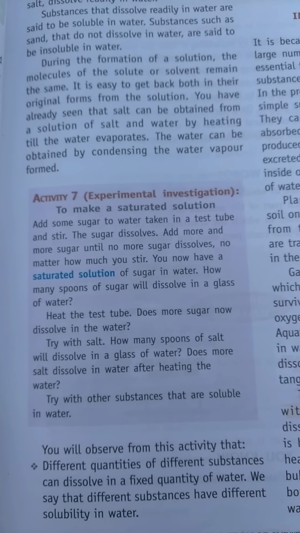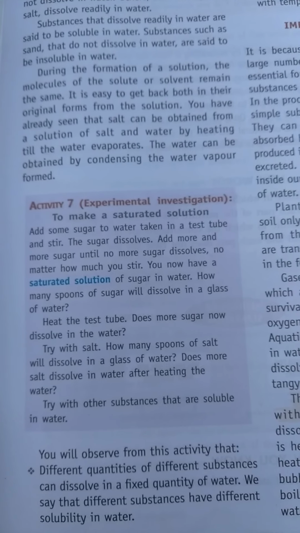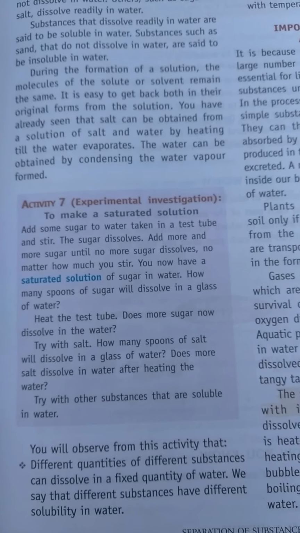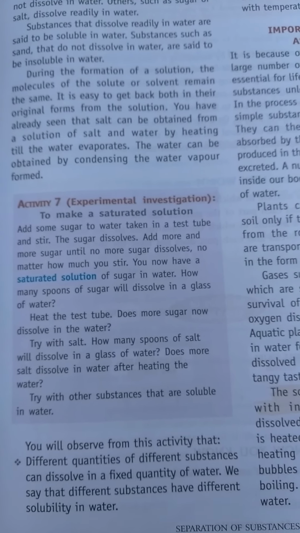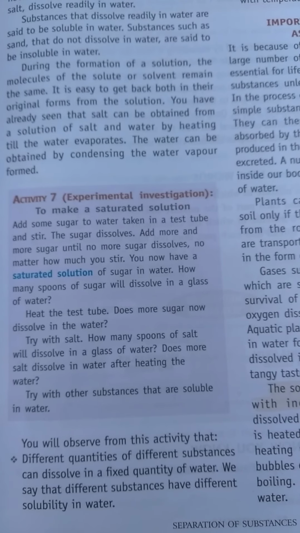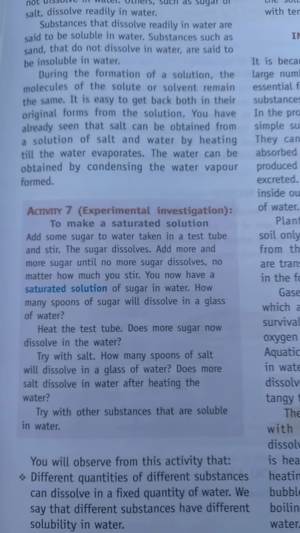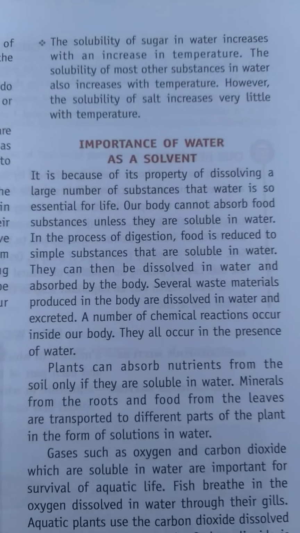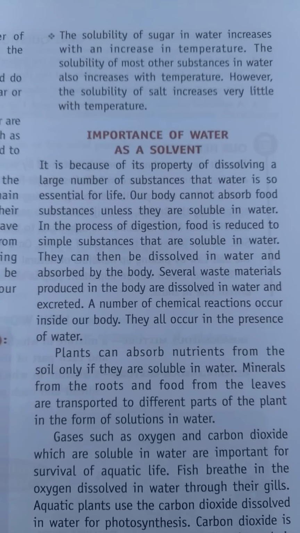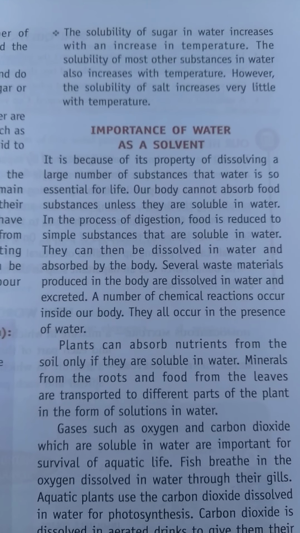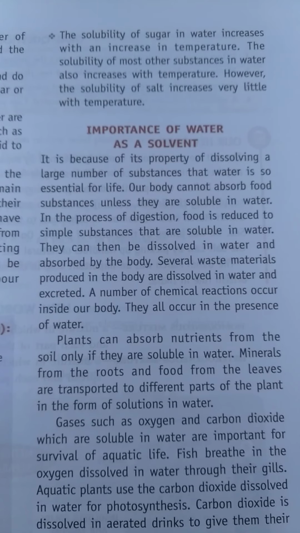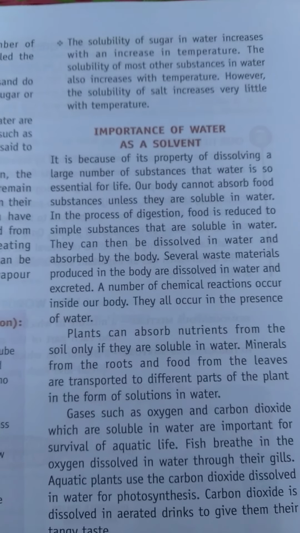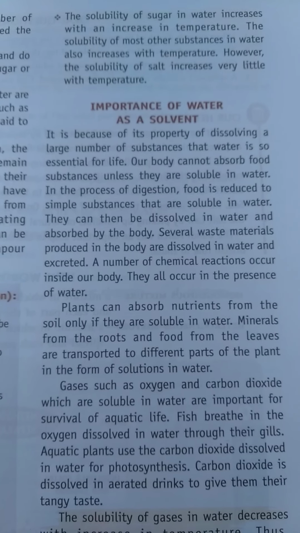So, with the help of this activity, you will observe that different quantities of different substances can dissolve in a fixed quantity of water. We say that different substances have different solubility in water. So students, all substances cannot have the same solubility in water. That's for sure. The solubility of sugar in water increases with an increase in temperature. The solubility of most other substances in water also increases with temperature, although the solubility of salt does not increase as much as that of other substances like sugar.